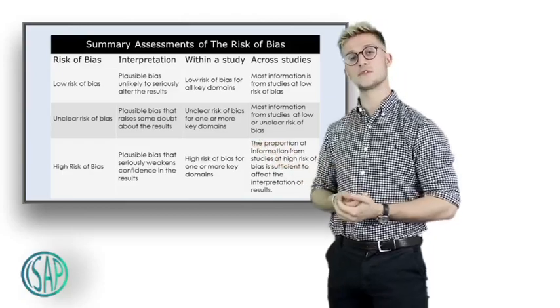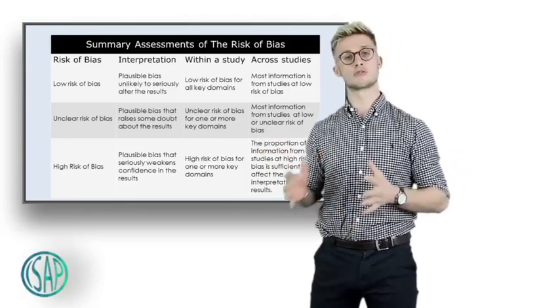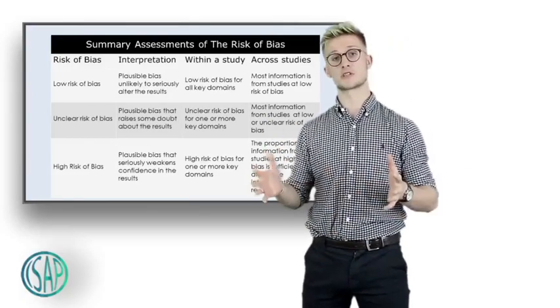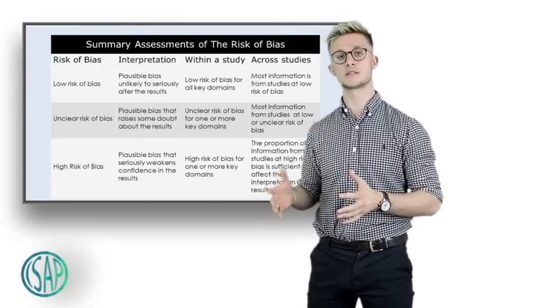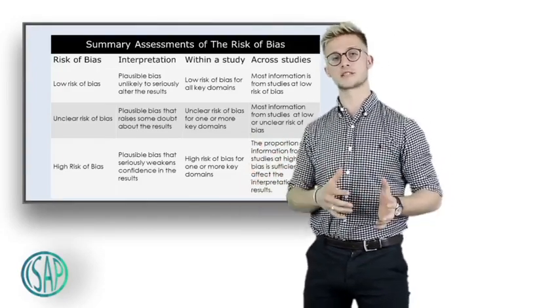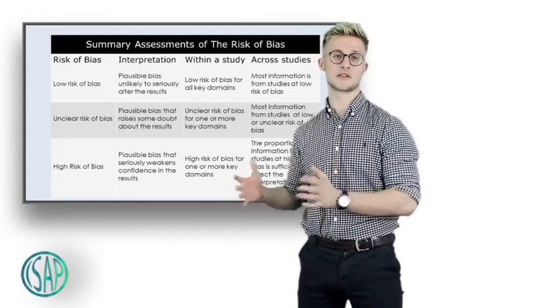If, however, only 2 of the domains are classified as high risk, then that overall study will be classified as a moderate risk of bias study. And if less than 2 domains are classified as high risk and the majority are therefore low or unclear risk of bias, that will be a low risk of bias study, and therefore when analysing the results of that study, you can be sure that those results aren't affected by bias and are more likely to represent the true values.